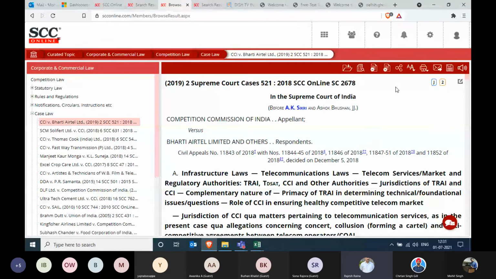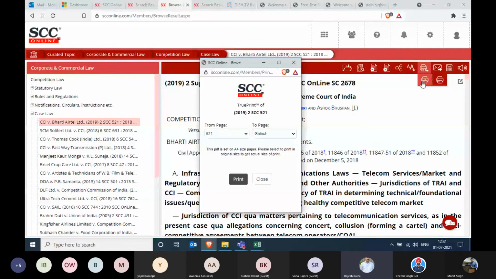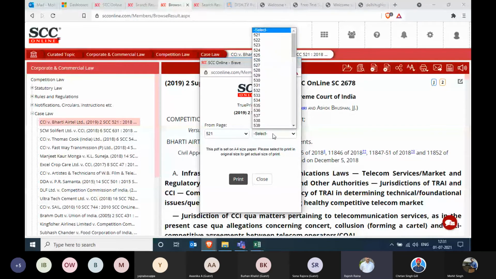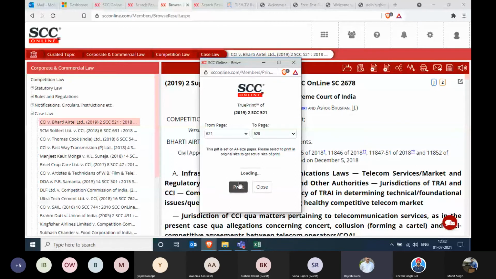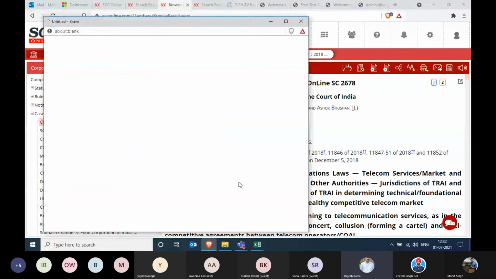While it comes to the print part, you can print in 2 formats. One is true print and the other one is non-true print. True print will give me the exact photocopy of the print journal that I have, whereas the non-true print will show us the computer generated printout, which as you can see on the web page itself here as of now. Yes, you can proceed with a couple of pages and show it, Mohit.